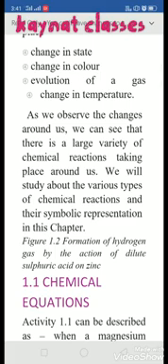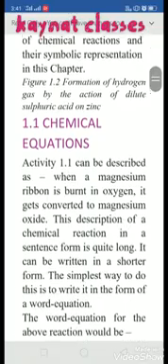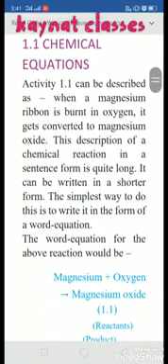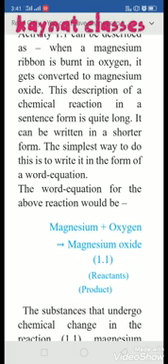Now in our next topic, let's discuss how we have to write a chemical equation. Whenever we write any chemical equation, we have to take care of a few points. Firstly, reactant and product. So what is a reactant?